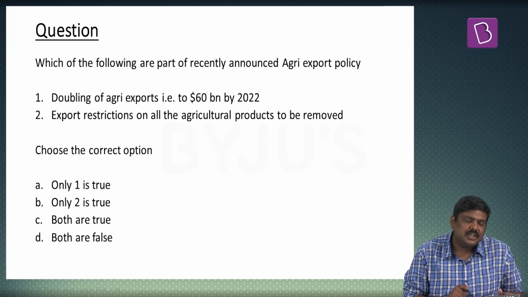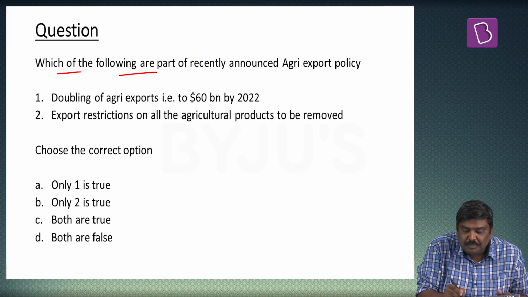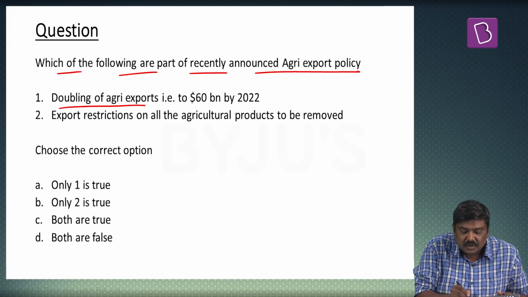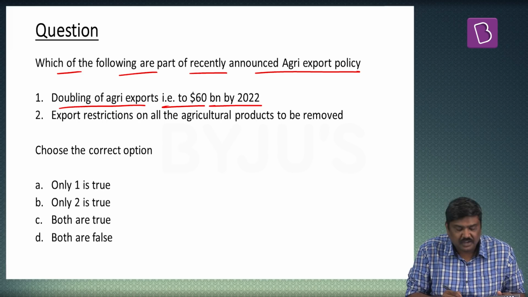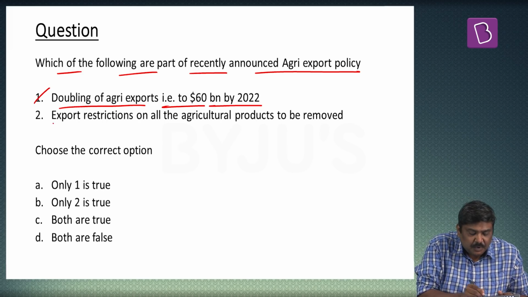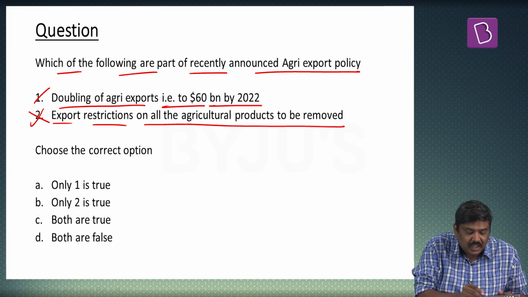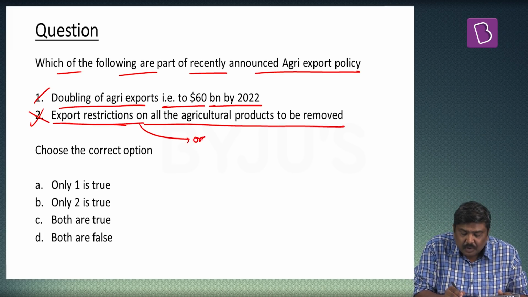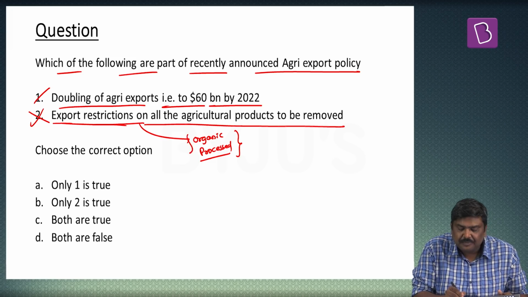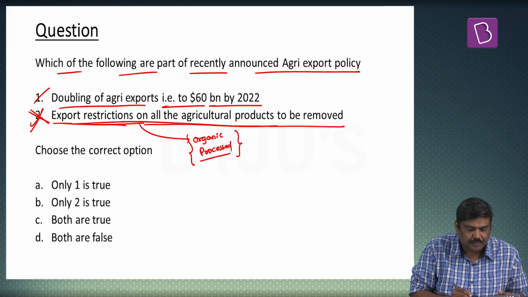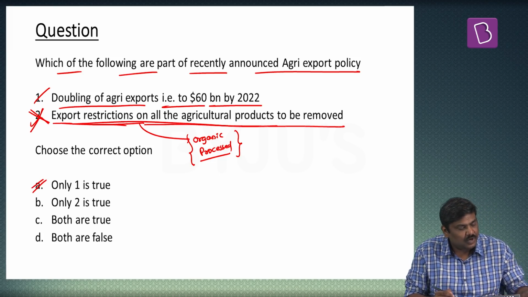Now let's have a look at some of the important questions. Which of the following are part of the recently announced agriculture export policy? Doubling of agriculture exports, that is to $60 billion by 2022. Yes, correct. Export restrictions on all the agriculture products to be removed? No, this is wrong. Please understand, export restrictions on organic products and processed agriculture products will be lifted. It's not on all the agriculture products. So the second statement is wrong. So the right option will be option A, only one is true.